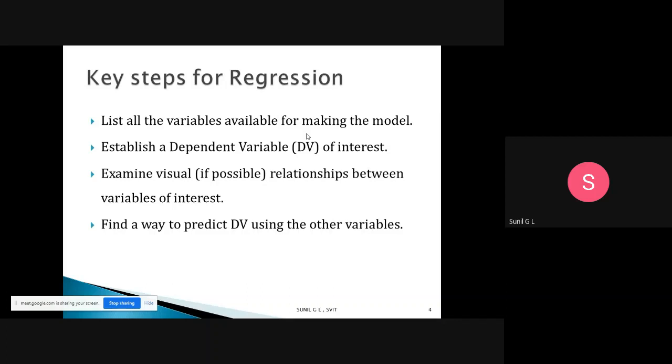Then after that, establish a dependent variable of interest. From that list, you need to establish the dependent variable. I want to predict a crop.